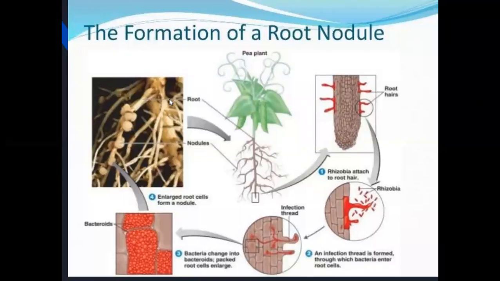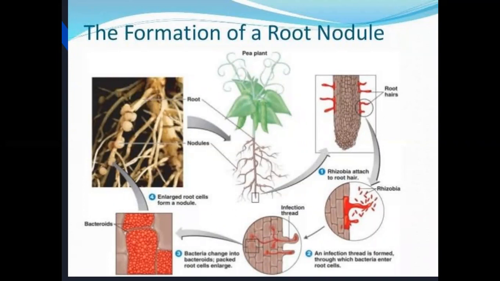By using rDNA technology, we select the NIF genes from the Rhizobium bacteria and insert them into a vehicle. The rDNA vehicle is inserted into another host cell.